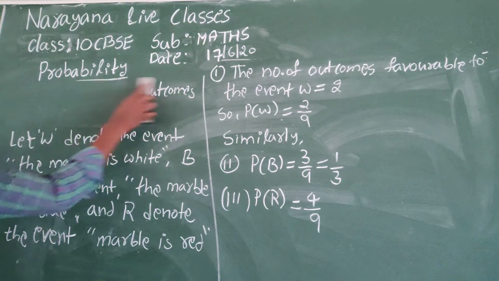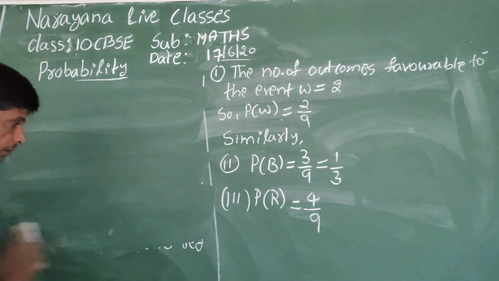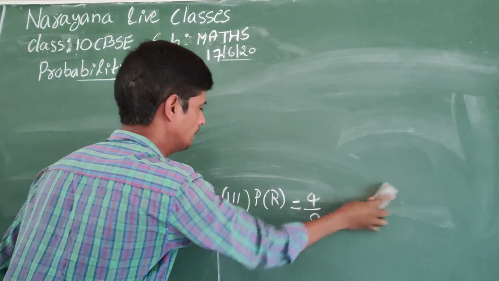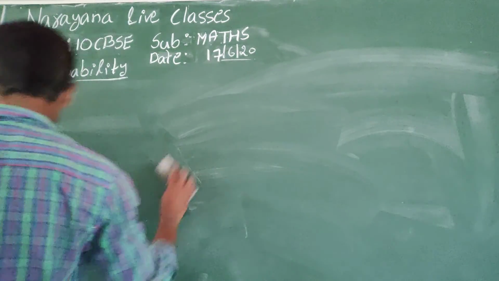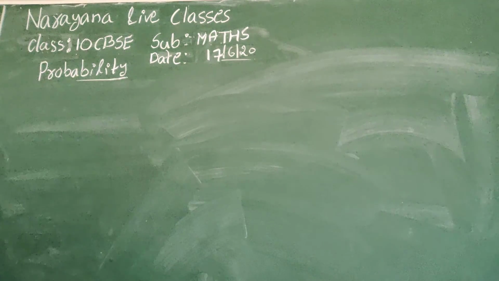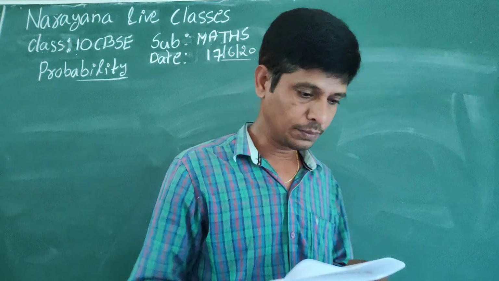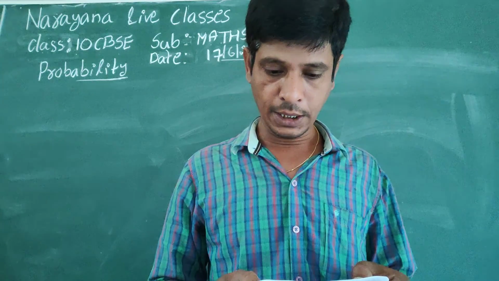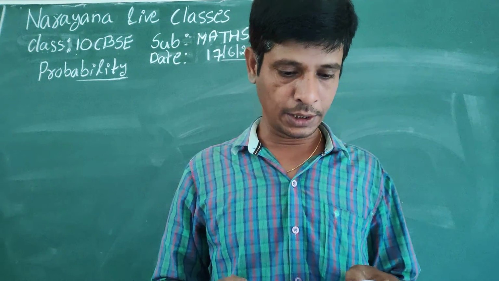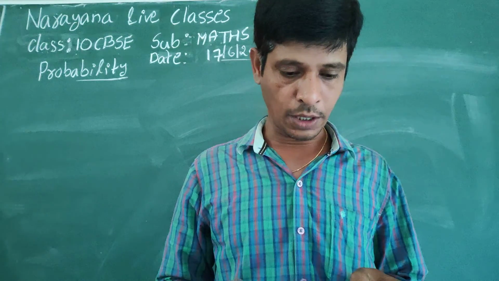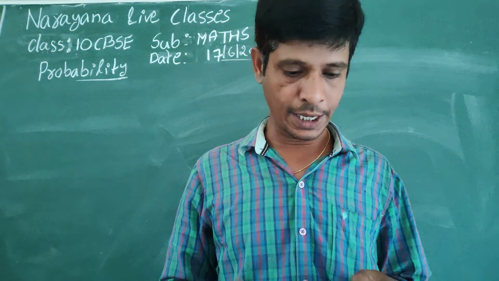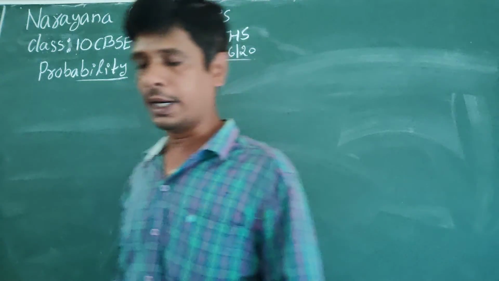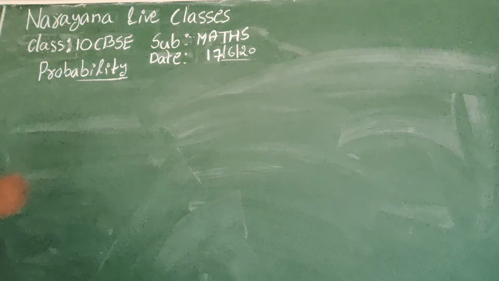Third question. Arpit tosses two different coins simultaneously, one is a 1 rupee coin and the other is a 2 rupees coin. What is the probability that she gets at least one head? At least one head, with 2 coins tossed. See here, third one.